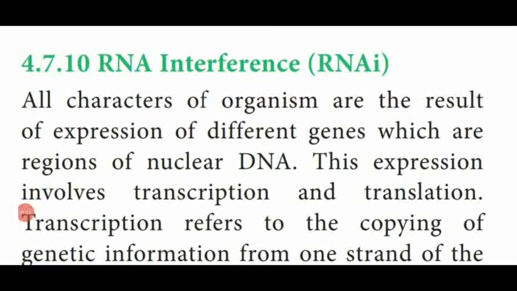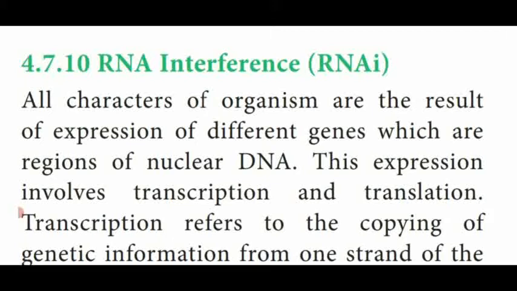Dear students, see the topic RNA interference. The short form is RNAi, I means interference. All the organisms express different characters with the help of genes present in the nuclear DNA region, that is deoxyribonucleic acid, which is present in the nucleus.